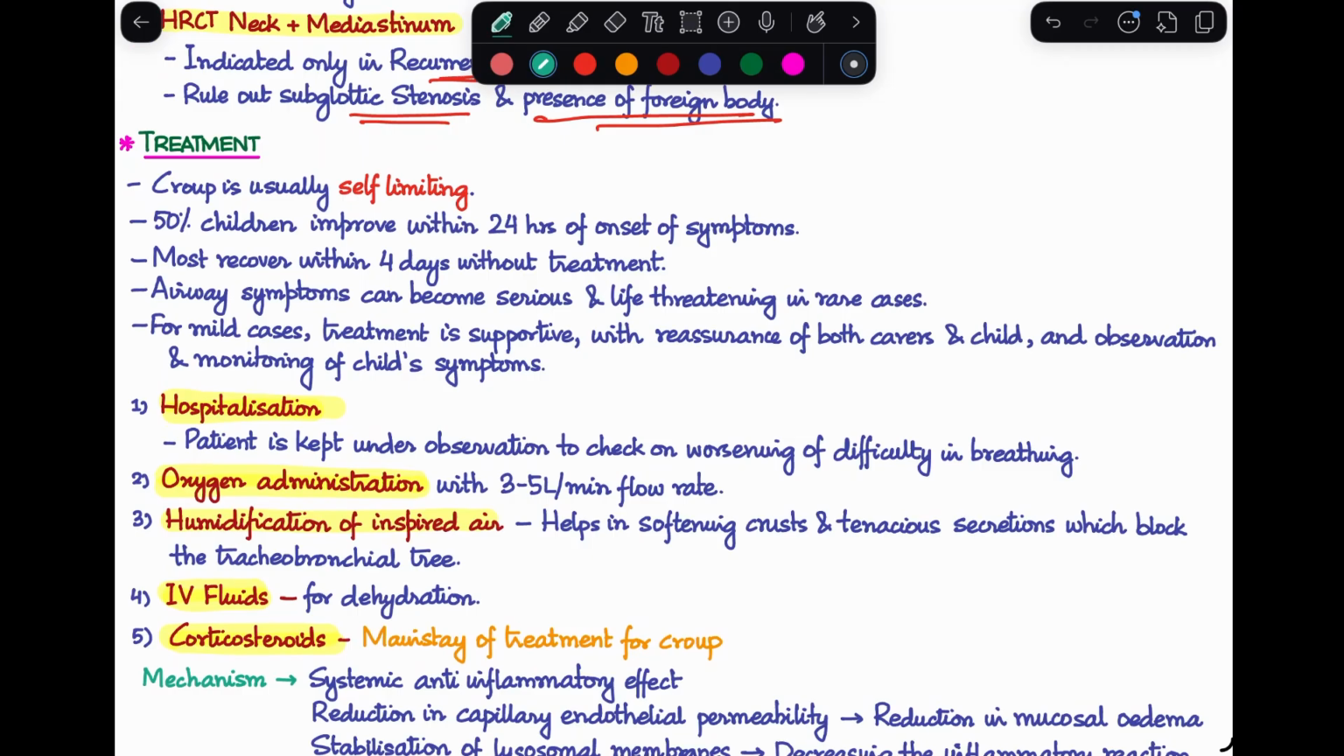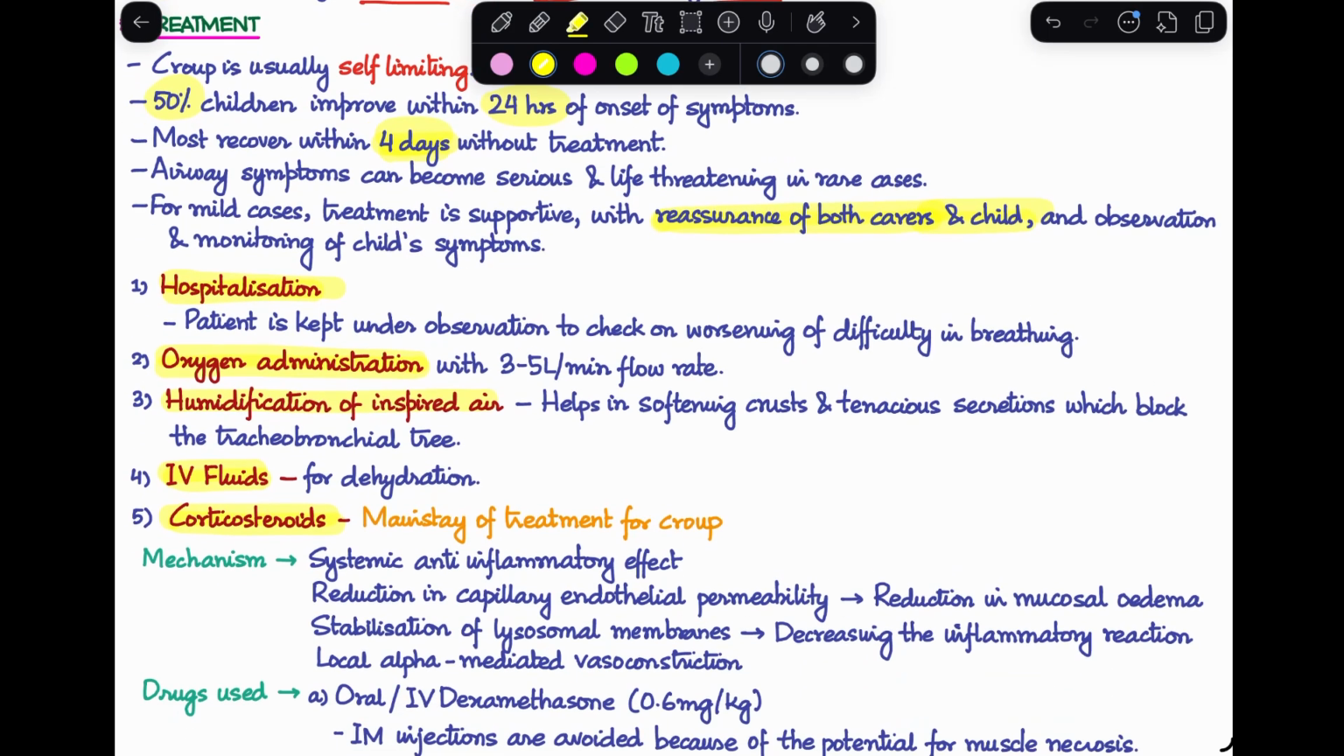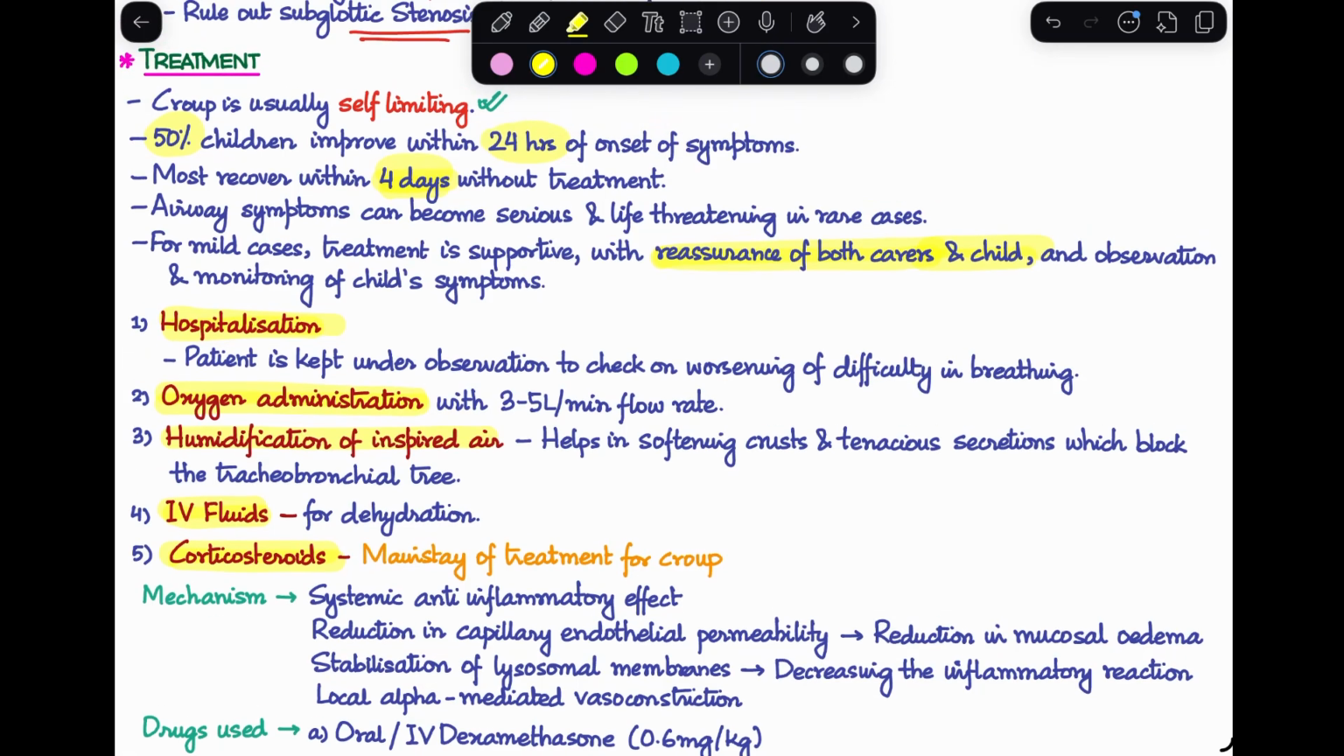The good thing to know here is that this disease is actually very self-limiting. About 50% of children are seen to improve within 24 hours of onset of their symptoms, and most of them recover within 4 days even without treatment. But in rare cases, the airway symptoms can become very serious as well as life threatening. But mostly for the mild cases, supportive treatment is all you need, mainly reassurance of both the caregiver of the child as well as the child. And you monitor and observe the symptoms of the child, how it's progressing.